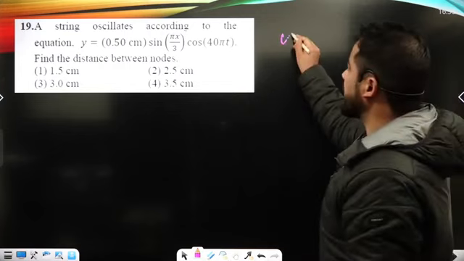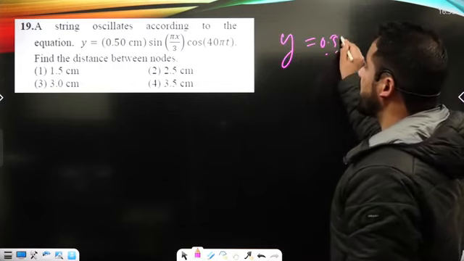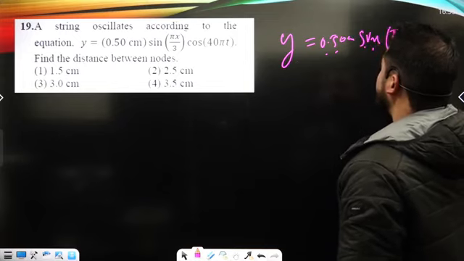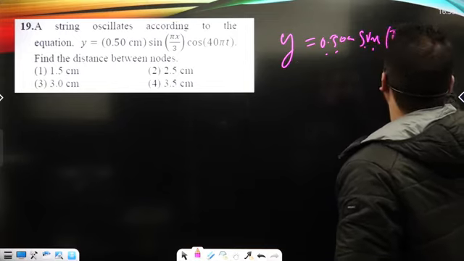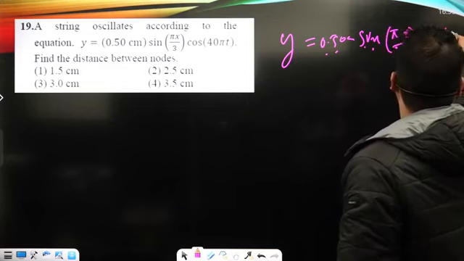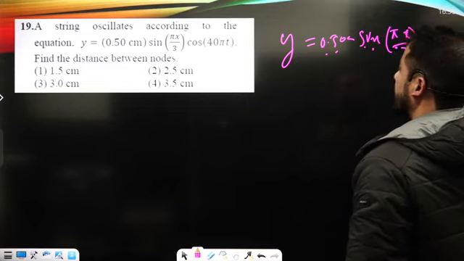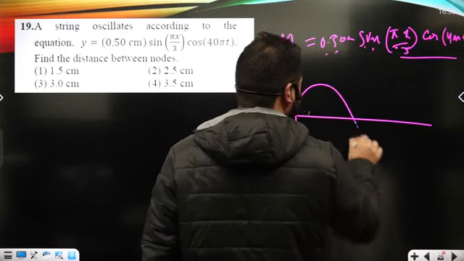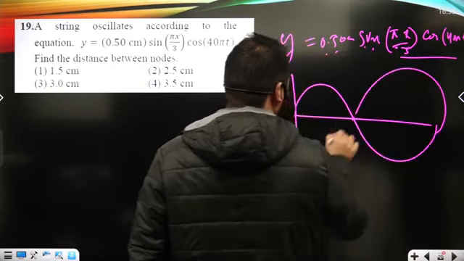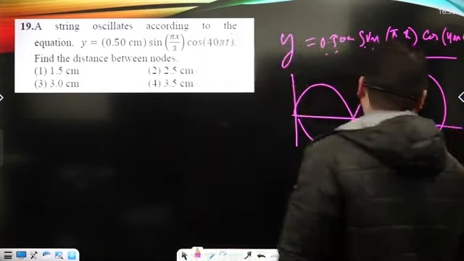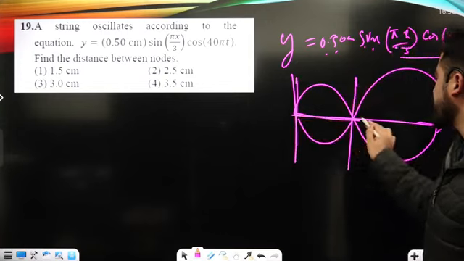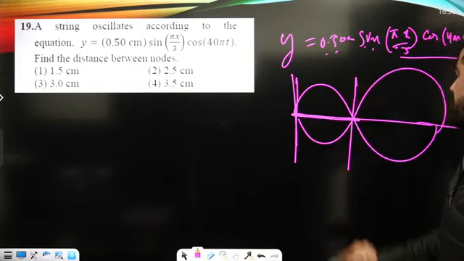String displacement is like this: 0.50 centimeters, sin of 7 pi x upon 3 and cos of 40 pi t. Now, when we talk about the waveform of the string like this, it goes this way, and we are asked to calculate the distance between the nodes here. How exactly can we calculate that distance?